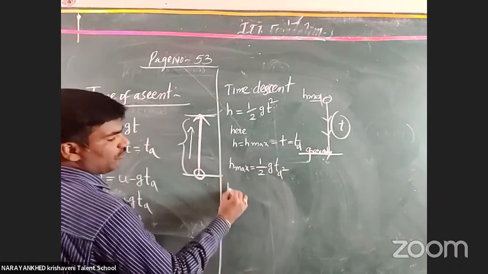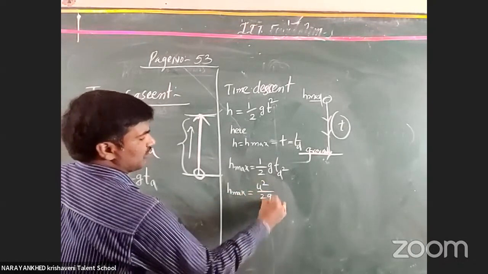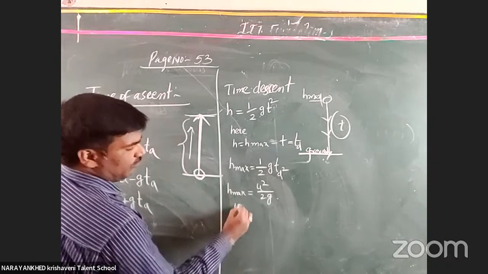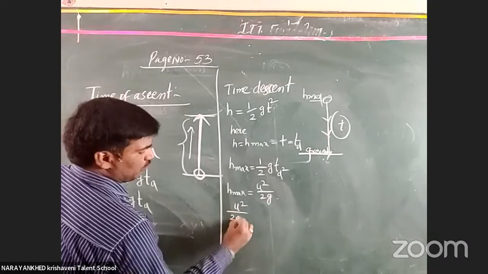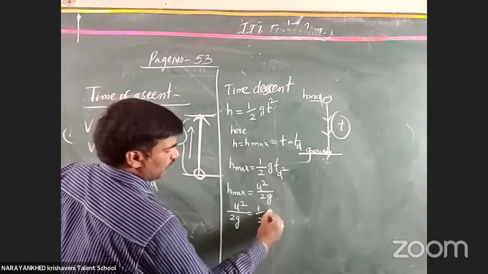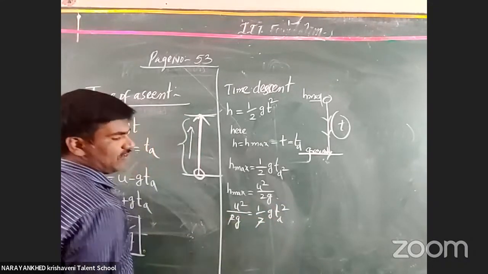Now h max is u square by 2g, so in the place of h max write u square by 2g. U square by 2g is equal to half into g into td square. This half gets cancelled.